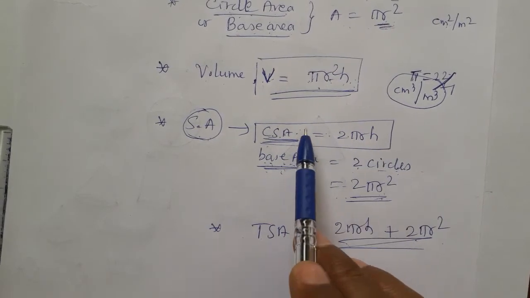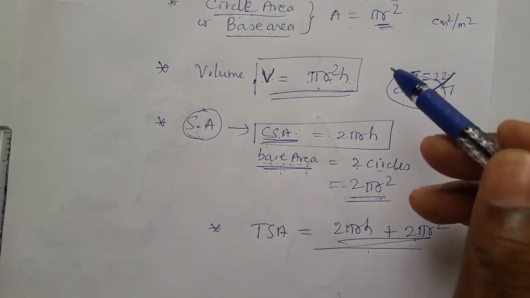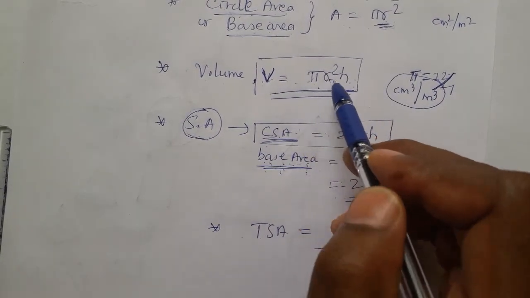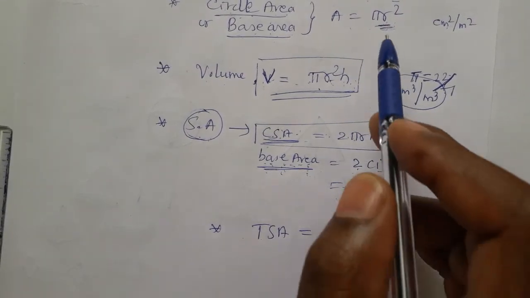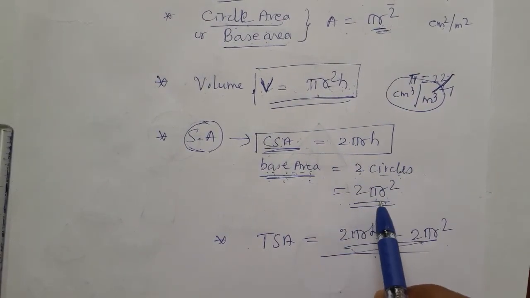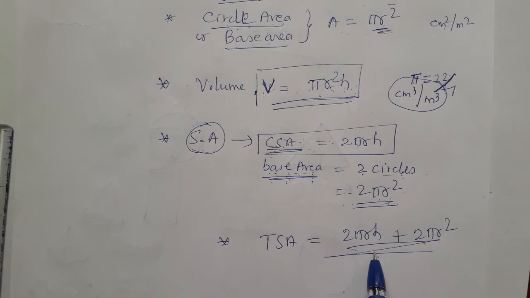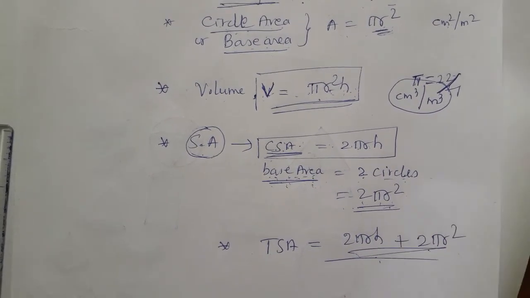Total surface area is curved and base both added. So from these formulas we need to memorize just two, the volume formula and the curved surface area, and these two are very important. When we know the curved and base area separately, the total is the sum of both.